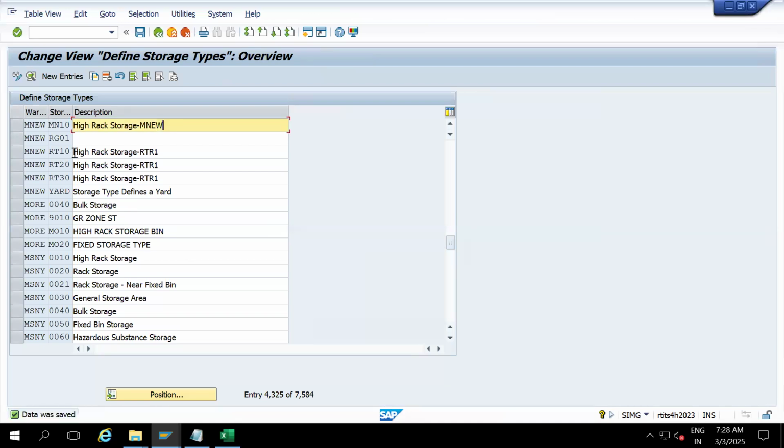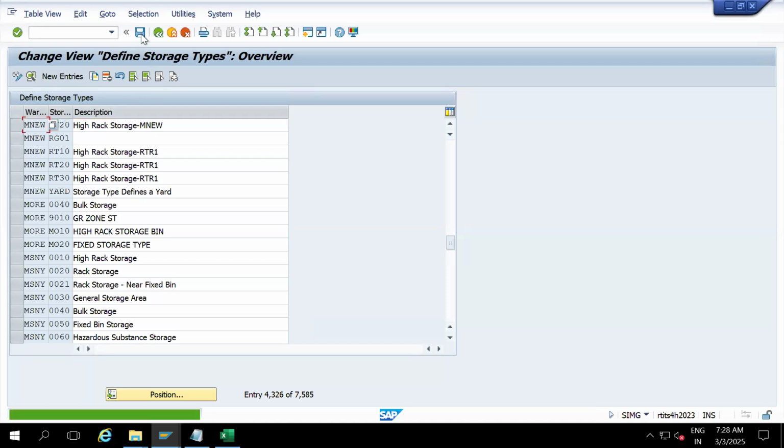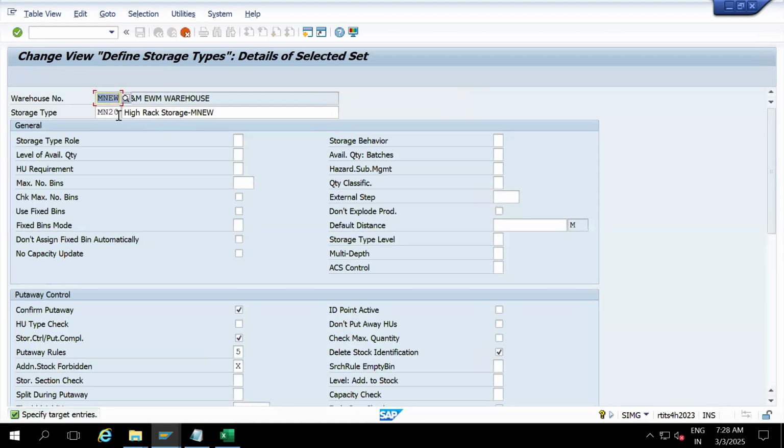Again, I can go and copy from 0010, or else I can select from MN10. I'm going to copy and create one more, MN20. Enter, save it. Again, MN20, click on the copy button, create MN30.